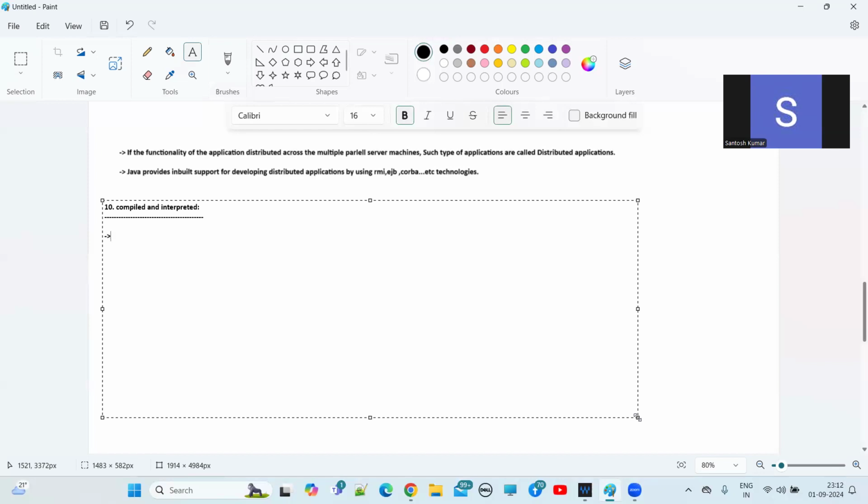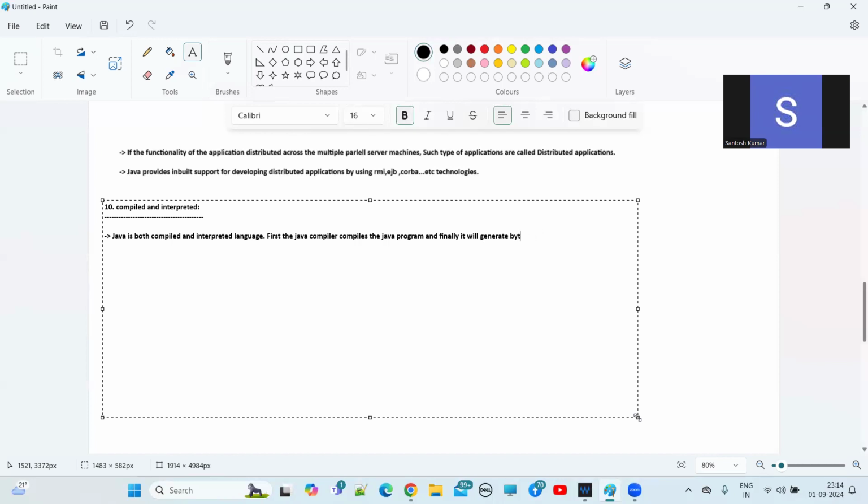So you want me to write a few lines of statements here? Java is both compiled and interpreted language. Initially, first, the Java compiler compiles the Java program or Java source code, and finally it will generate bytecode.